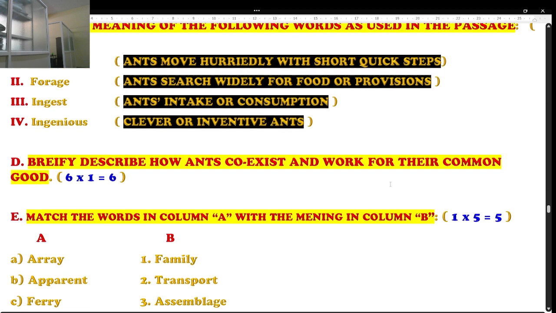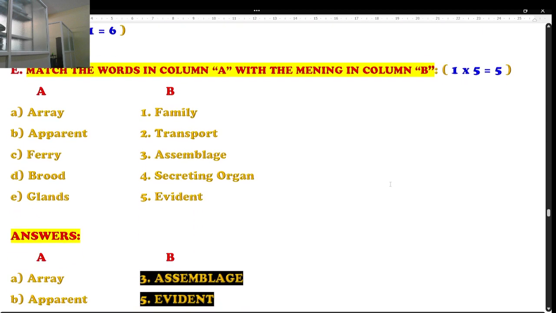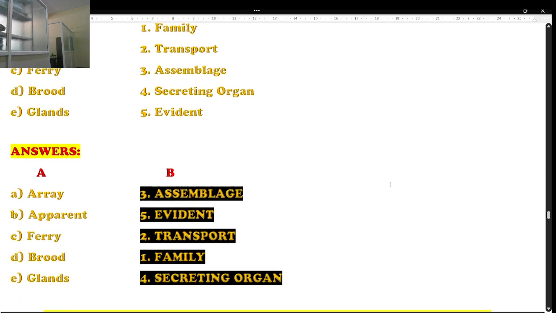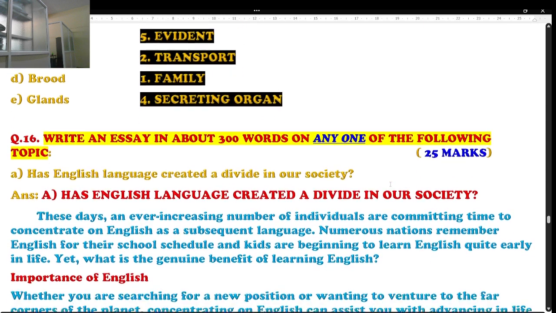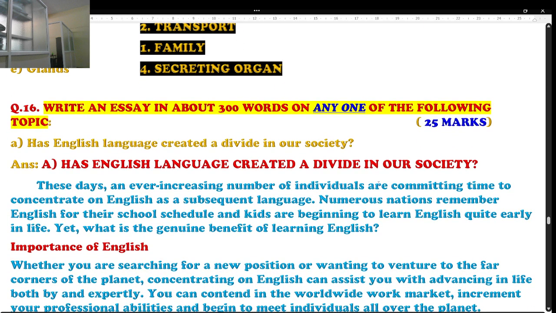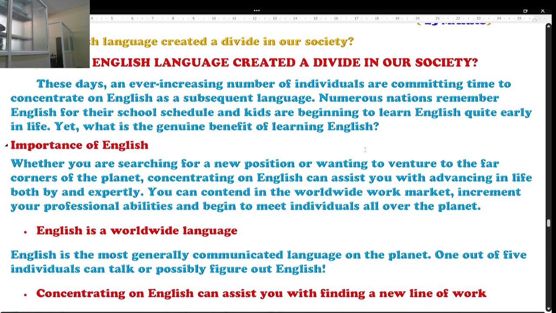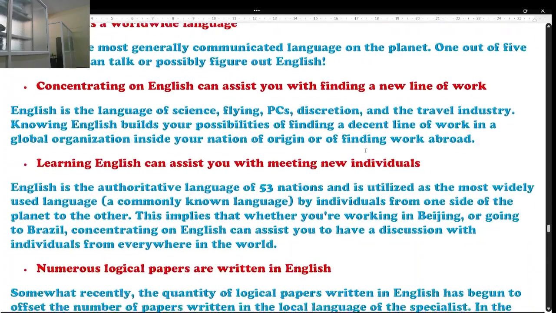Yes, again, all these questions are based on that, up to question number D. Even question number E is also based on this one only. Well, essay writing, yes. In and about 300 words you are supposed to attempt. Any one of 4 essays is given. Has English language created a divide in our society? I have written it in about 300 words.